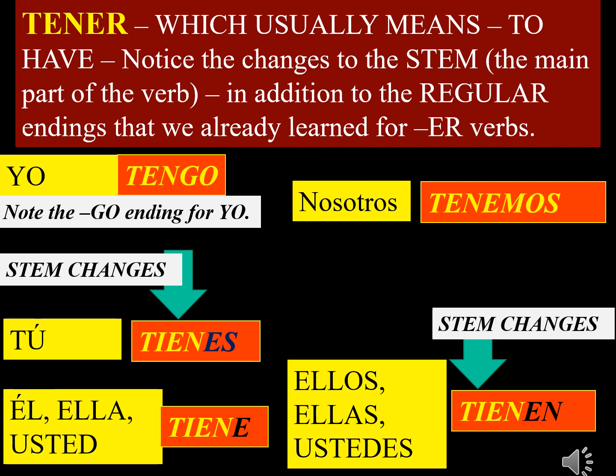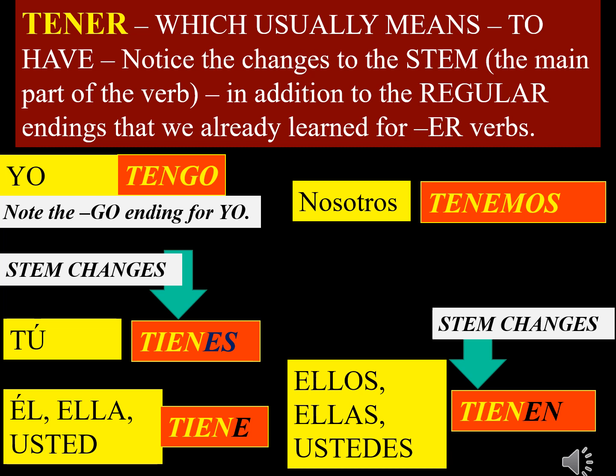Tú tienes. So you'll notice here in blue we have the regular ending for ER verbs, the ES, but we have the E in the stem changing to IE, and that happens in 3 of these 5 forms. So tú tienes, él, ella, usted tiene, nosotros tenemos, and now we're back to not changing the stem.